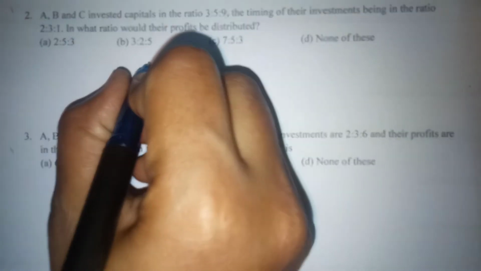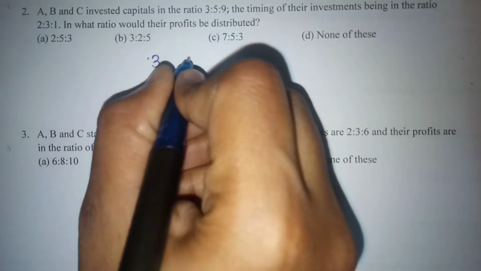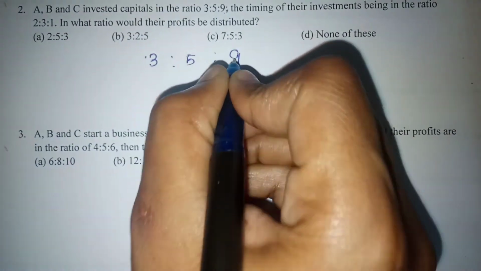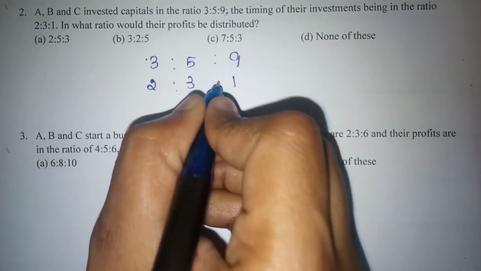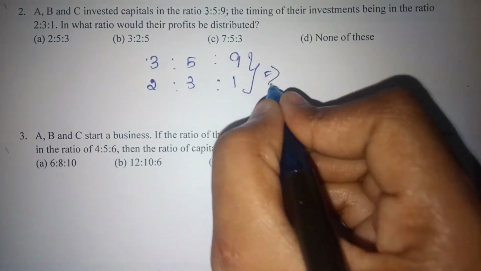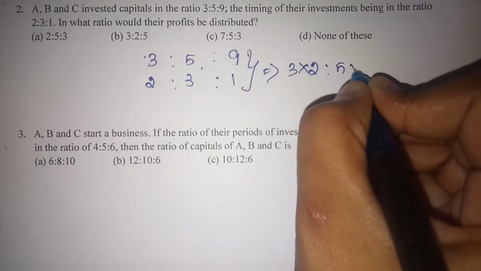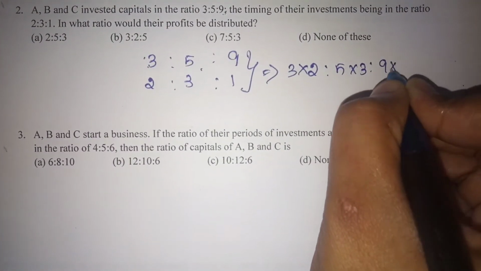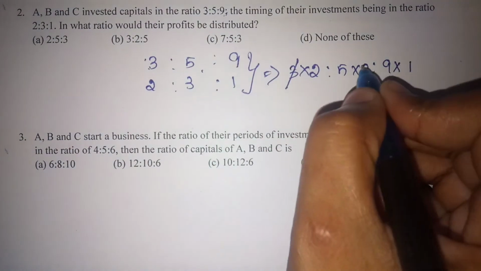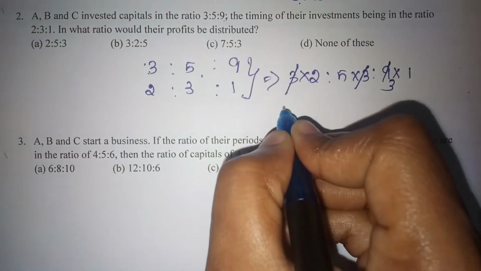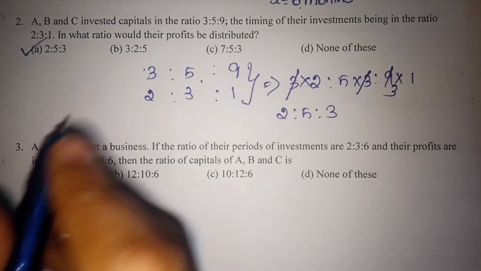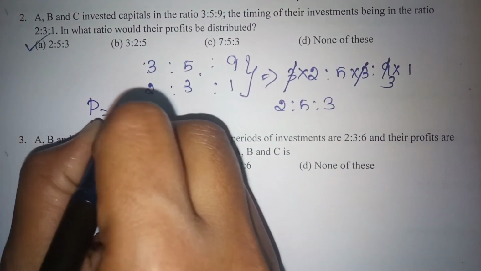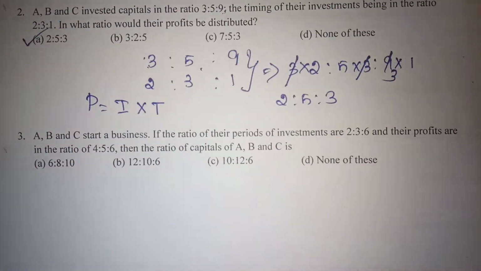So, investment amount ratio 3:5:9. Investment period ratio 2:3:1. So the profit ratio will be the ratio of the product. So 3 cross 2, 5 cross 3 is to 9 cross 1. So the common term 3, here 3. So the ratio will be 2:5:3. Always the ratio of profit will be equal to investment into time period.